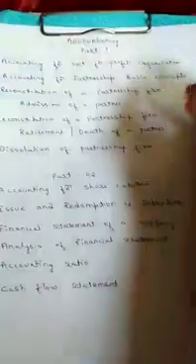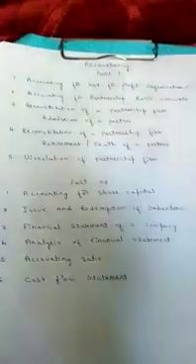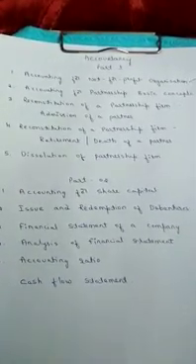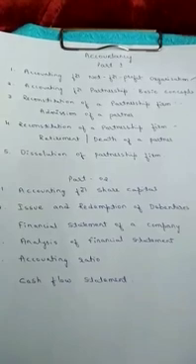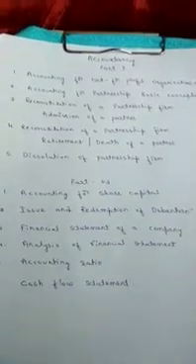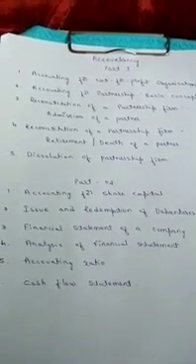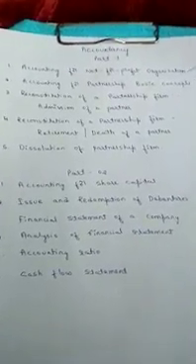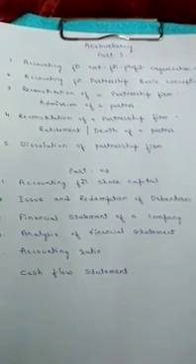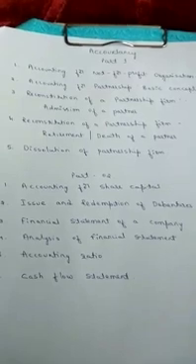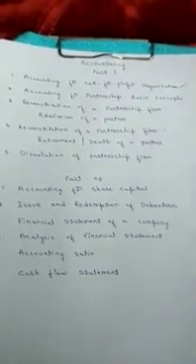Chapter number 1, that is not-for-profit organization. Basically, when we say business, it is based on profit. But this chapter speaks about other than profit, which means some organizations are formed not for profit, but to provide services. In this chapter, we basically discuss how to prepare an income and expenditure account and balance sheet.